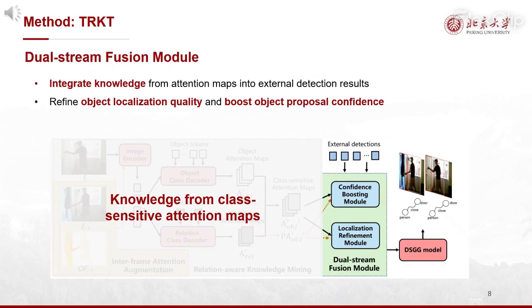Then the dual-stream fusion module is proposed to incorporate knowledge from attention maps to improve detection results. It comprises a localization refinement module to improve the localization quality of external object proposals, and a confidence boosting module to enhance the confidence score for objects deemed to exist, thus remedying possible missing object detection.